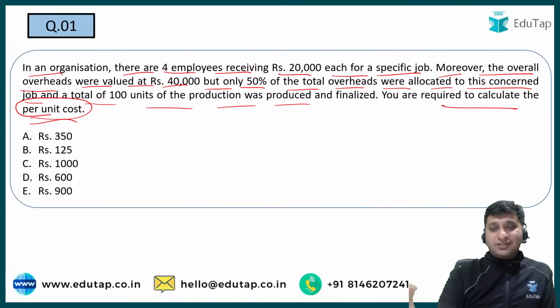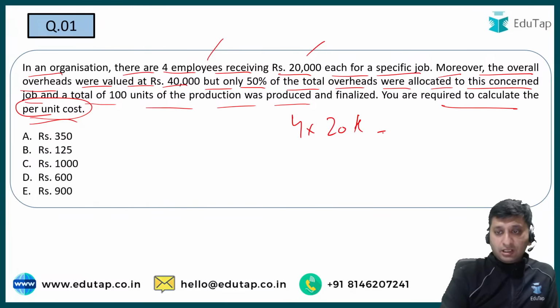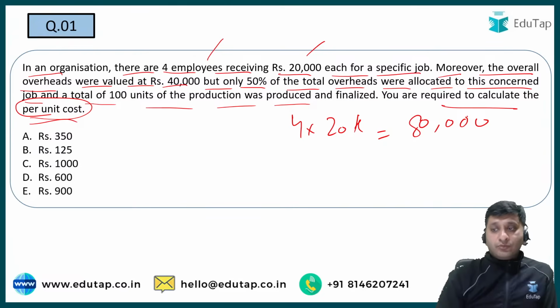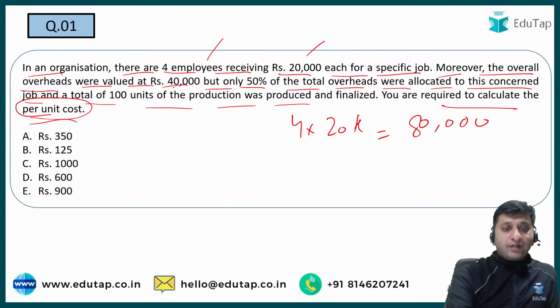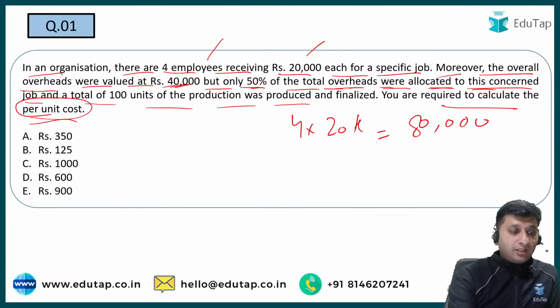अब कॉस्ट हमारी क्या क्या इनकर हो रही है? देयर आर 4 एम्प्लॉयज रिसीविंग 20,000, सो 4 इंटू 20K, इट मीन्स मेरा 80,000 तो एम्प्लॉय कॉस्ट में जा रहा है। Moreover, the overall overheads were valued at 40,000, but only 50% of the total overheads were allocated to this concerned job. So for the job for which I am trying to find out the